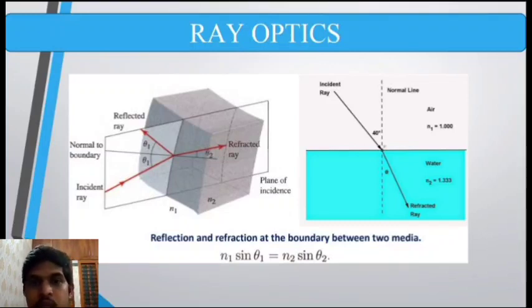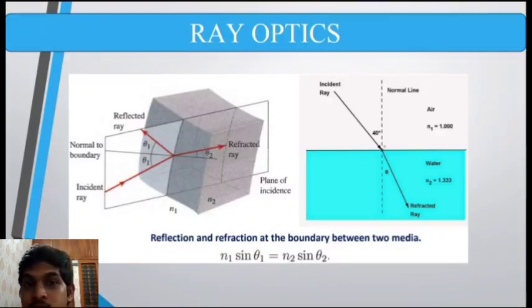of refraction. So the mathematical equation that governs this is n1 sine theta 1 equal to n2 sine theta 2, where n1 is, in this case, n1 equal to 1, n2 equal to 1.33. So for example, if you are taking theta 1 equal to 40 degrees, then we can find from the equation that theta 2 equal to sine inverse of n1 sine theta 1 by n2.